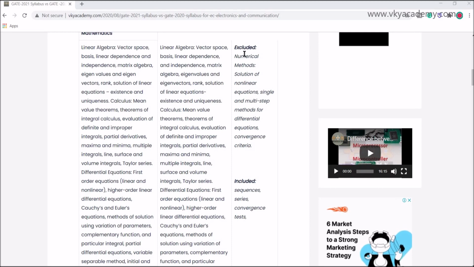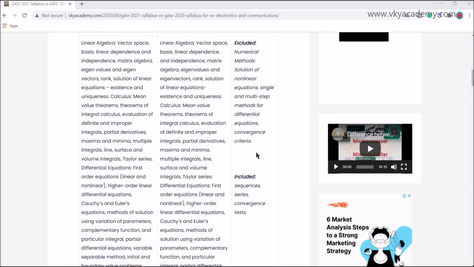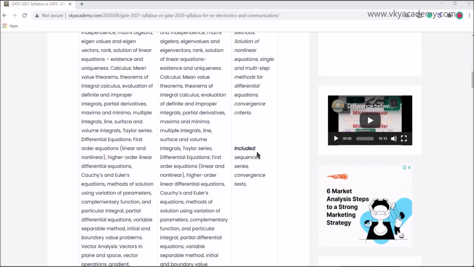The excluded portions are numerical methods, solutions of nonlinear equations, single and multi-step methods for differential equations, convergence criteria. The topic included in the 2021 GATE syllabus is sequences, series, convergence tests.